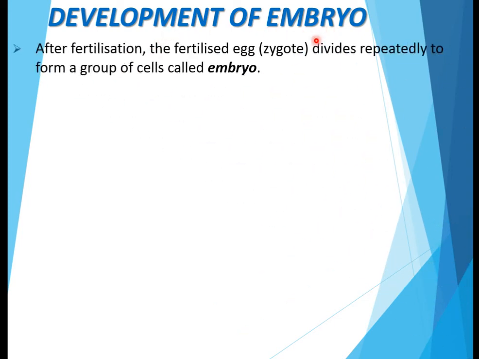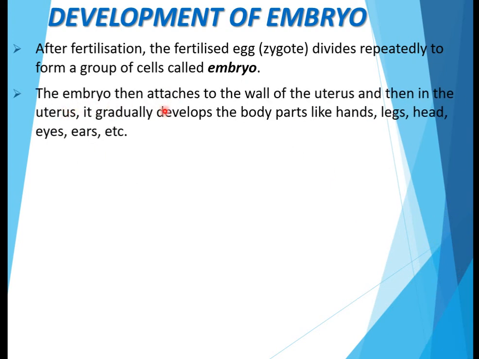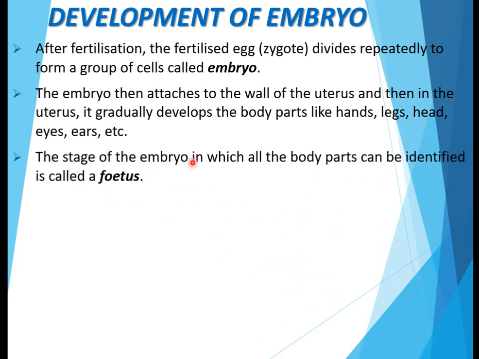Now, how does the embryo develop? We'll study about development of the embryo. After fertilization, the fertilized egg or zygote divides repeatedly to form a group of cells called an embryo. The embryo then attaches to the wall of the uterus, and then in the uterus it gradually develops body parts like hands, legs, head, eyes, ears, etc. The stage of the embryo in which all the body parts can be identified is called a fetus.